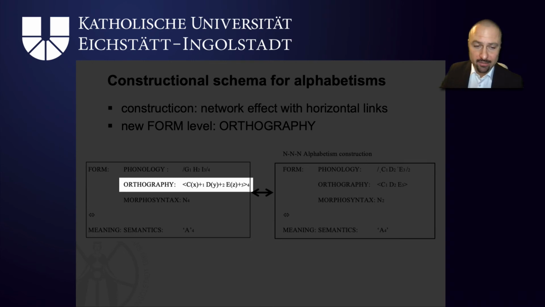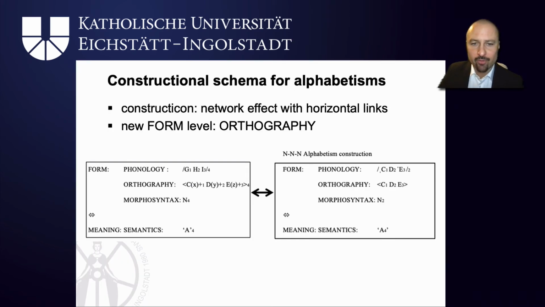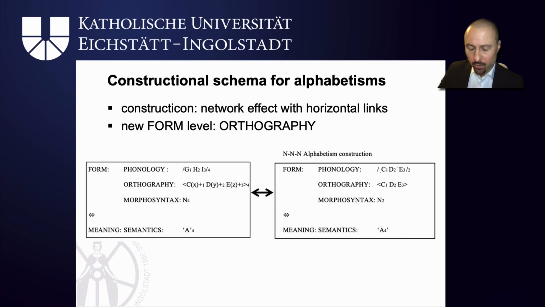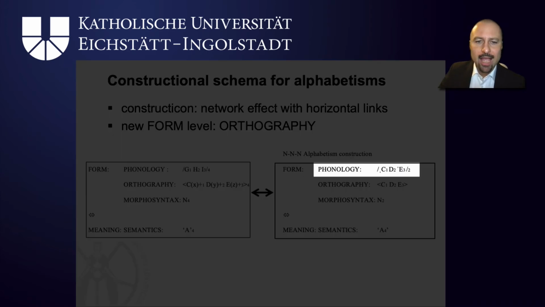followed by lowercase letters. On the right hand side, our alphabetism construction only has these initial letters, so whatever the initial letters are going to be, they're going to pop up on the orthographic level of our alphabetism construction. And then on the phonology, we've got new elements C, D and E, which are symbols which denote the pronunciation of these initial letters according to the ABC.